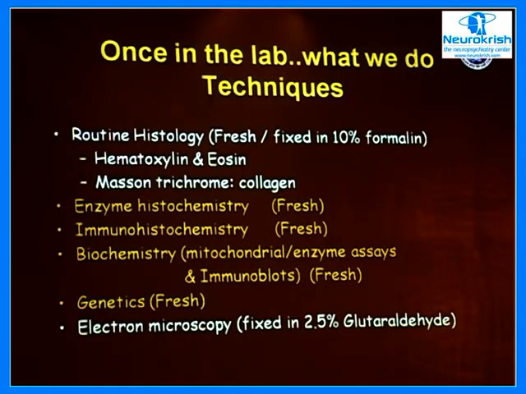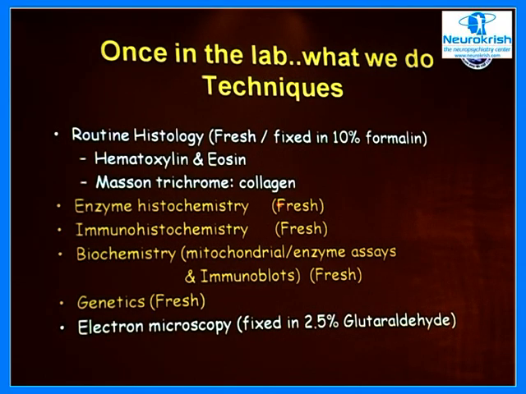Now, after having received the muscle biopsy in the lab, these are the things that we do. We do routine histological stains on both fresh and fixed tissue, the most common one being hematoxylin and eosin. I'll tell you why we require all these stains. Then we have another stain called Masson's trichrome, which tells you about the increase in collagenous tissue.